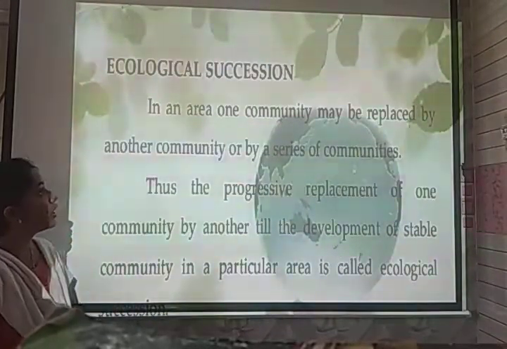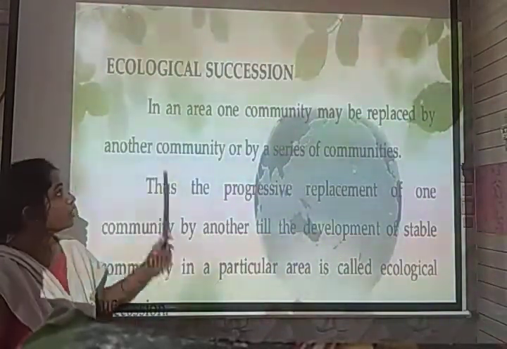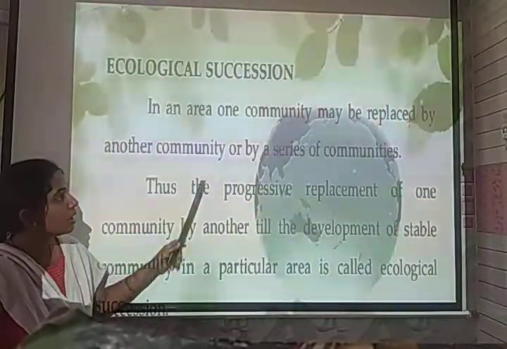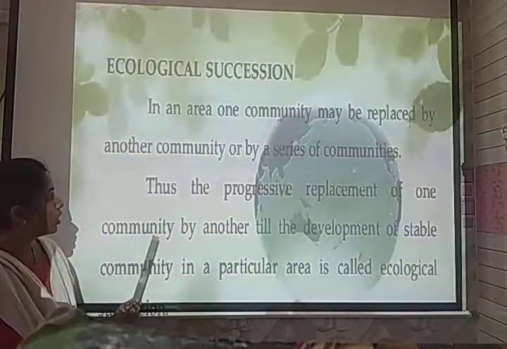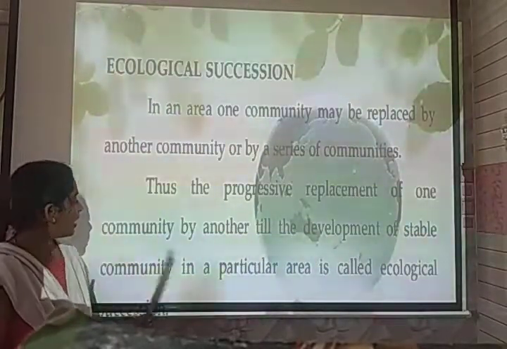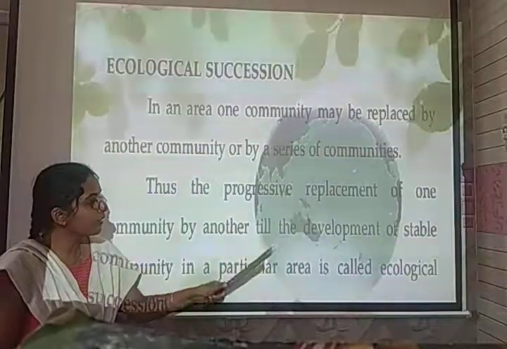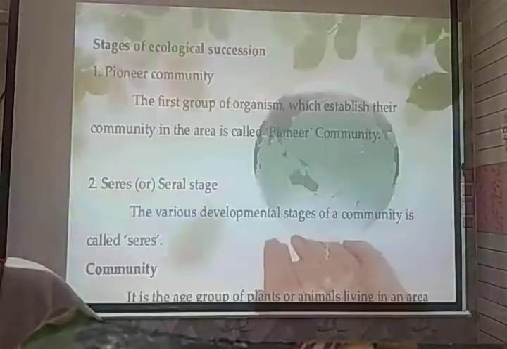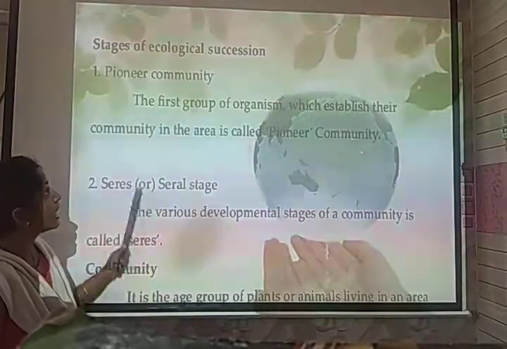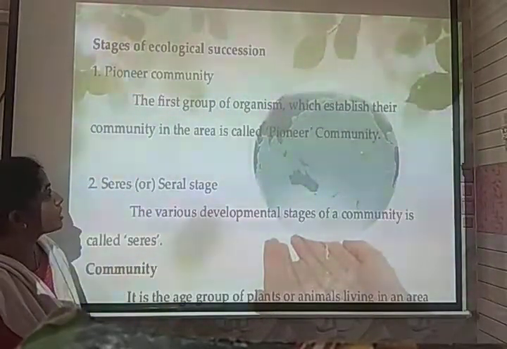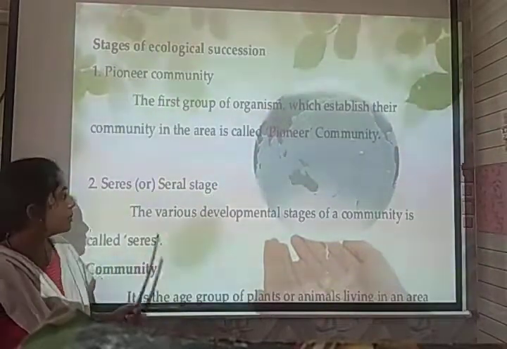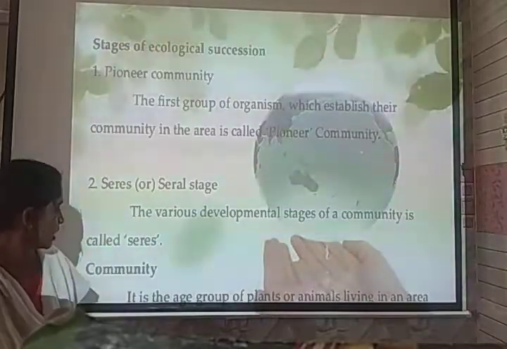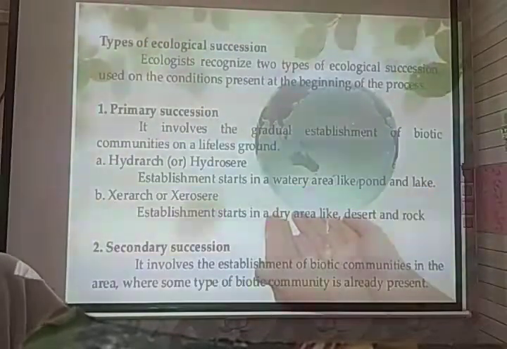So next is called ecological succession. In a given area, a community is replaced by another through a series of communities. It is the progressive replacement of one community by another till the development of a stable community in a particular area, called ecological succession. The stages in ecological succession involve the pioneer community, which is the starting community. Seral stages are the various developmental stages of a community. And next is the climax community, which is the terminal condition.